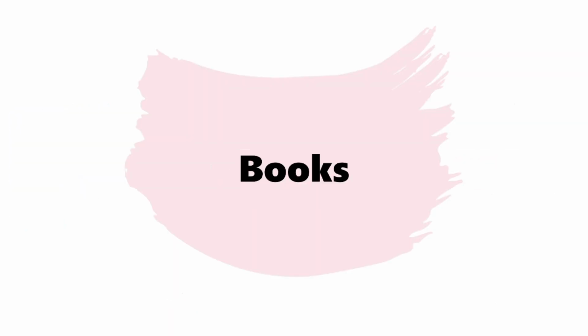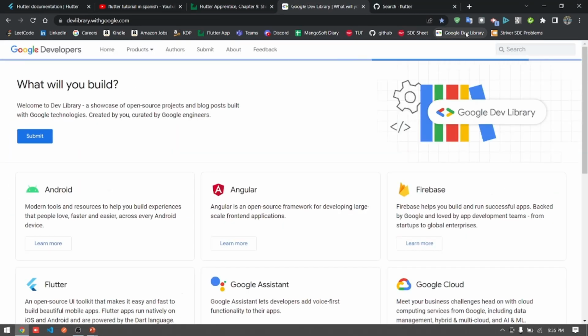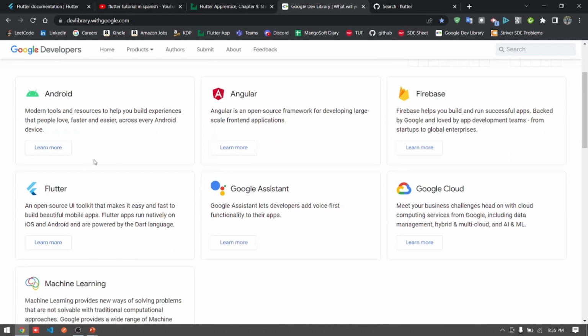So let us go to another key, which is Google Dev Library. Google Dev Library is a platform where you can get blogs and open source projects by other developers for the technologies built by Google. Google has built Angular, Android, Firebase, Flutter, Google Assistant, Google Cloud, and machine learning technology. Here we are discussing Flutter, so let us go for Flutter.